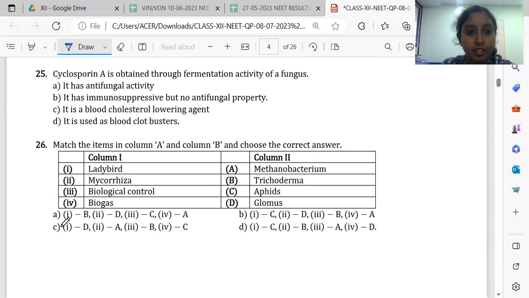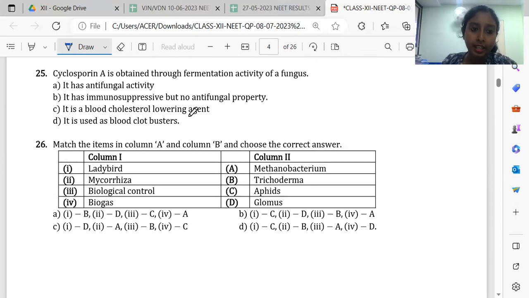Then 25th question. Cyclosporin A is obtained through fermentation activity of a fungus, and its function we have to select here. So it's an immunosuppressive agent, but it does not have antifungal property. Then 26. So we will just try to match here. Ladybird is a biocontrol against aphids. Mycorrhiza example, it is given Glomus. Then biocontrol agent Trichoderma. Biogas, Methanobacterium are present. So your answer will be option B.